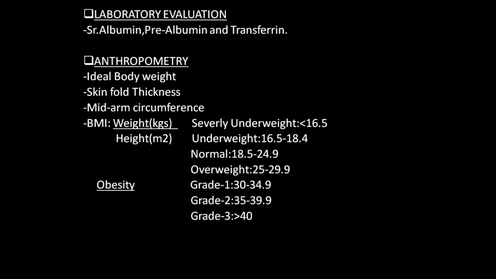By ideal body weight, you will measure with the graduated scales, that is, my body weight, my age, and my height. If I am some 6 feet and my weight is 85, I will compare with the standard values. For a 6 foot man with a body weight of 85 kgs, what should the weight be? Is it 80 kgs or 70 kgs, or is he overweight or underweight? That you will check with the standard values.